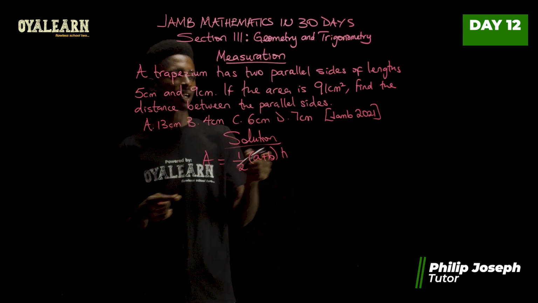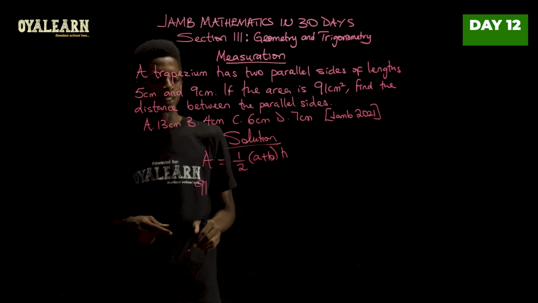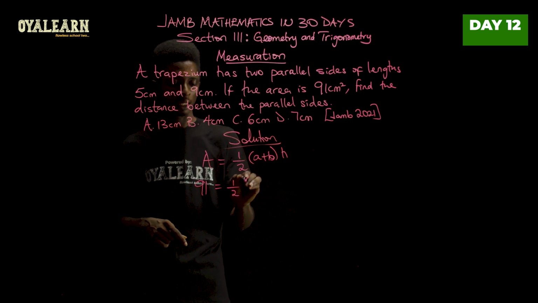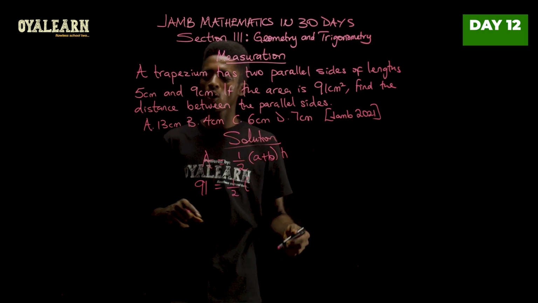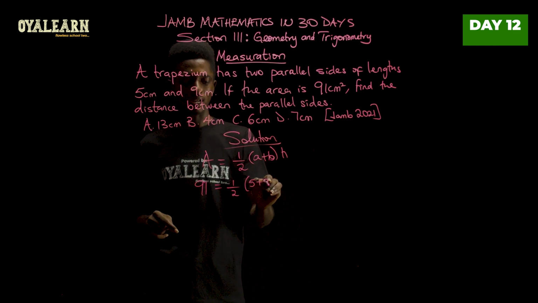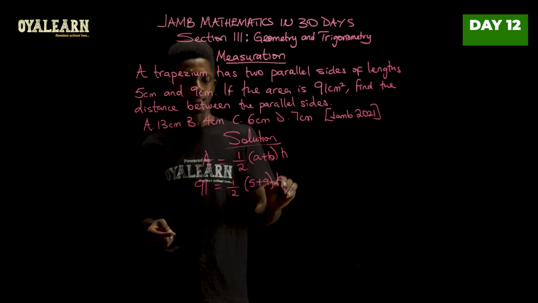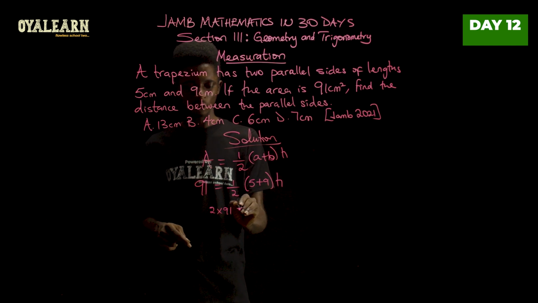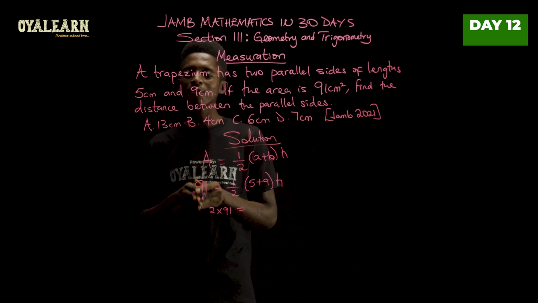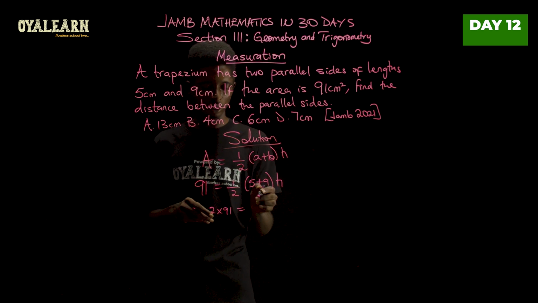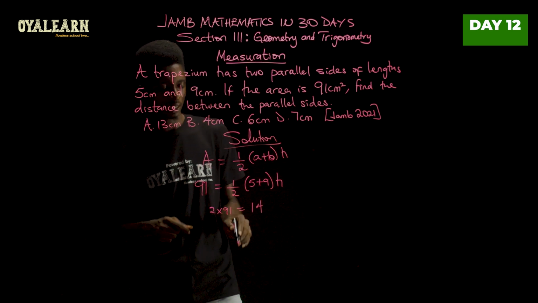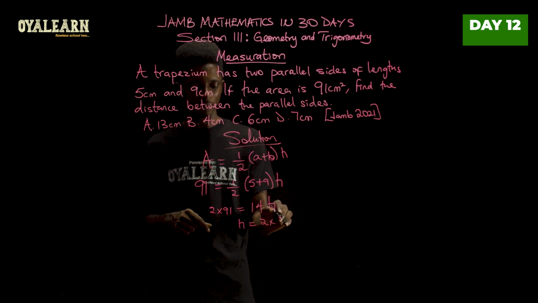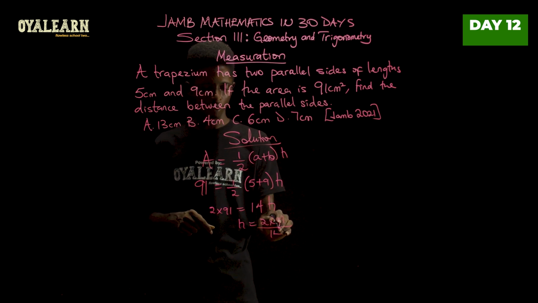The area of this trapezium is given as 91 centimeters squared. So 91 equals 1/2 into, now the sum of the parallel sides, we have 5 plus 9, all multiplied by h. So if we take 2 here, we would have 2 multiplied by 91 equals, now 5 plus 9 would give us 14h. From here we can then say h equals 2 times 91 over 14.